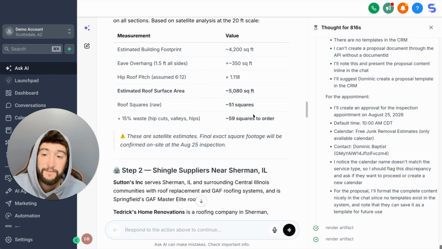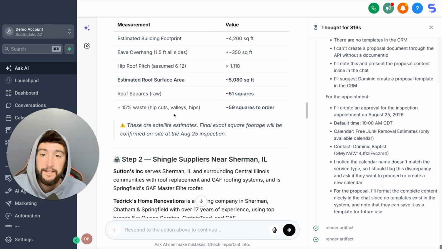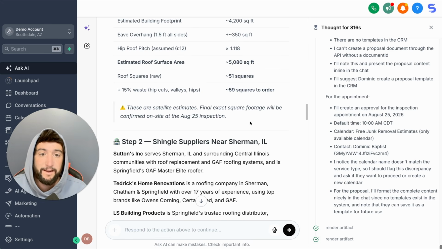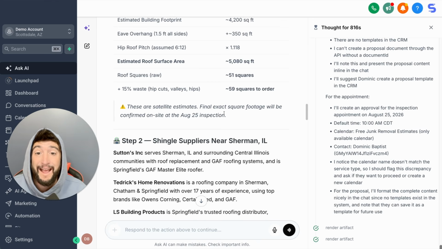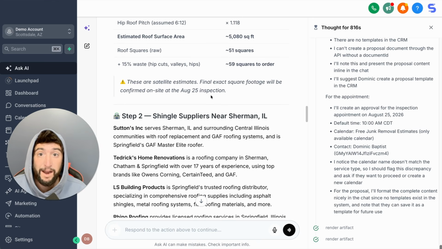Roof squares is going to be 51 squares plus 15% waste, hip, cuts, valley. This is insane. 59 squares to order. I mean, these are all things that I'm not a roofer, but I wouldn't have thought about at all. I know they probably would have, which is why we're selling to them.